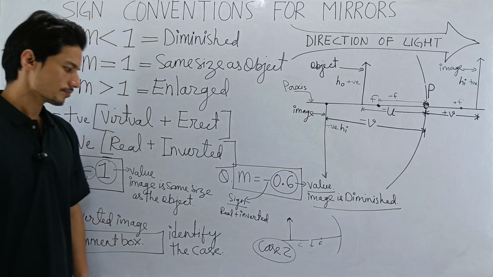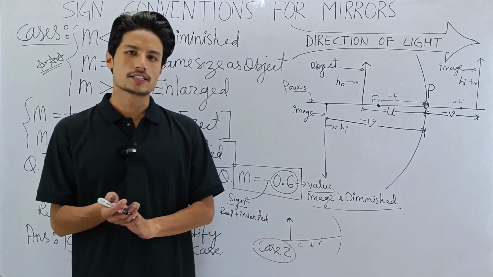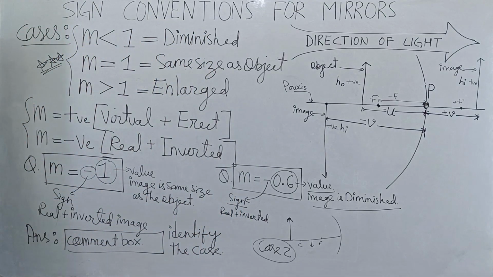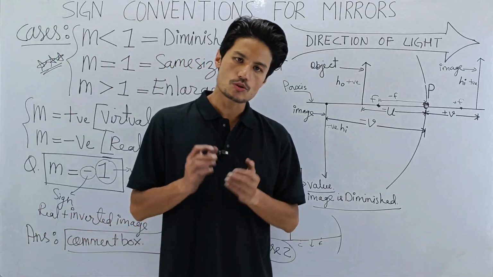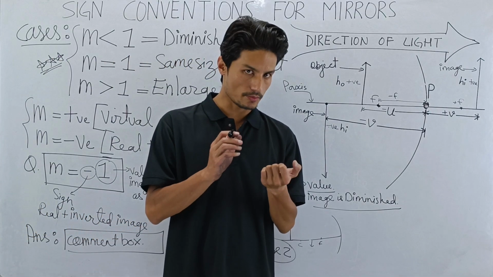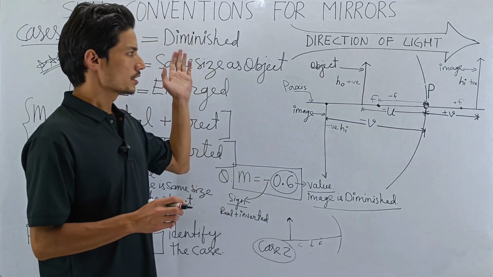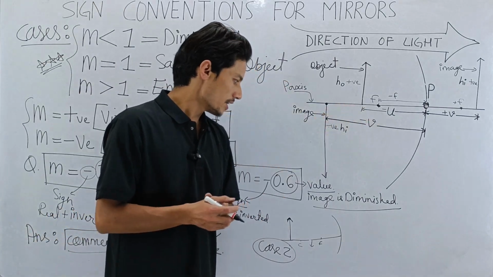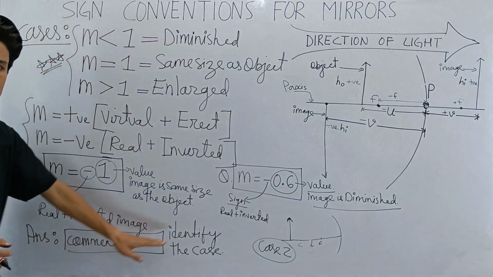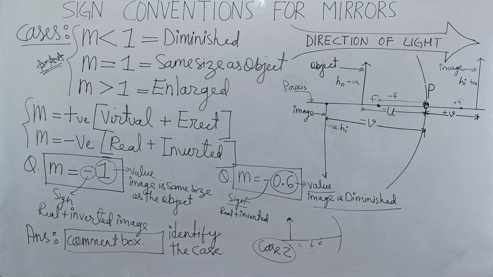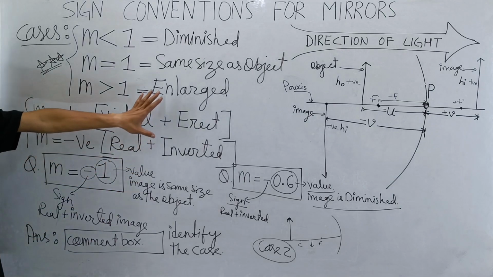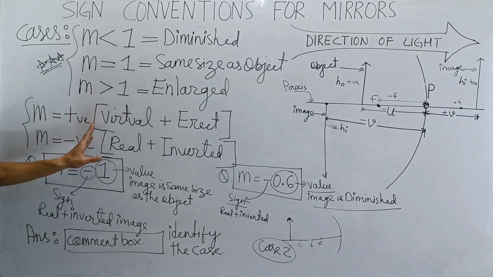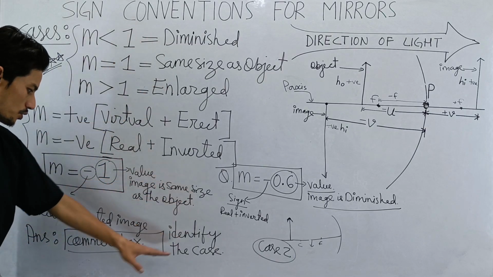All right, so I hope you understood. My dear students, this was it. A very important topic, sign convention for mirror. In this topic we have learned about the mirror formula, then we have learned about the size of the object, size of the image, then we have learned about u, v, f, and finally this is very important. Take a screenshot of it and then study. With this you can learn so many things.